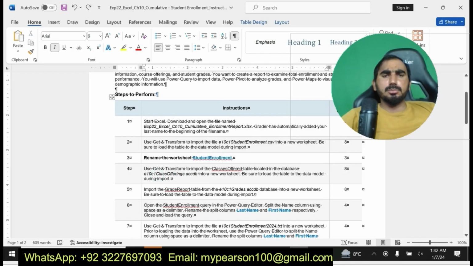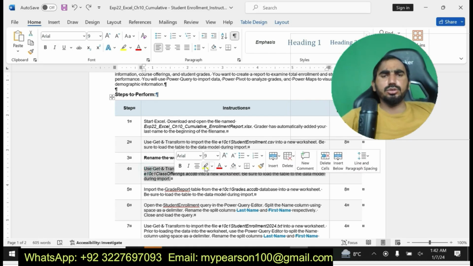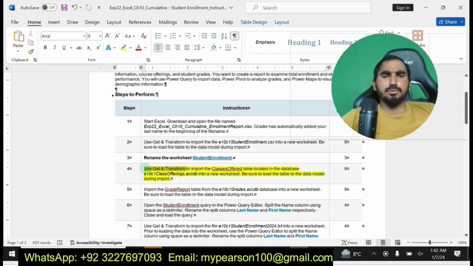Now I'm going to solve step number 4. Use Get and Transform to import the data. Use Get and Transform to import the Classes Offered table located in the database. Okay, Class Offering in Access. Now I am going to solve step number 4 here.